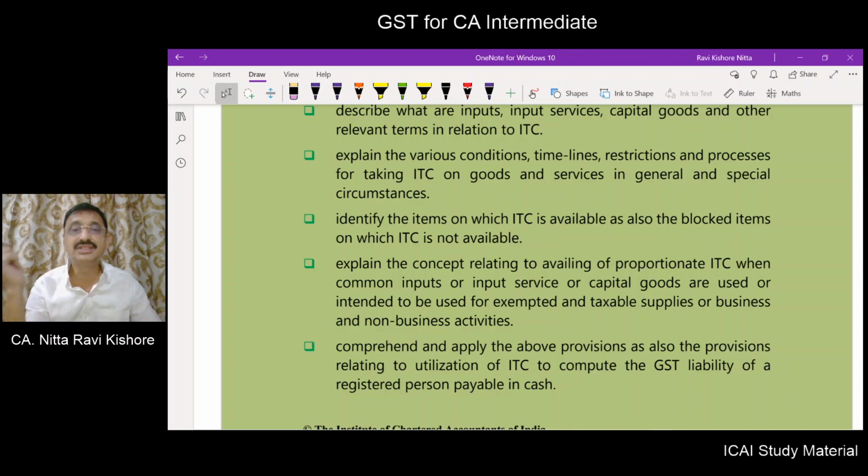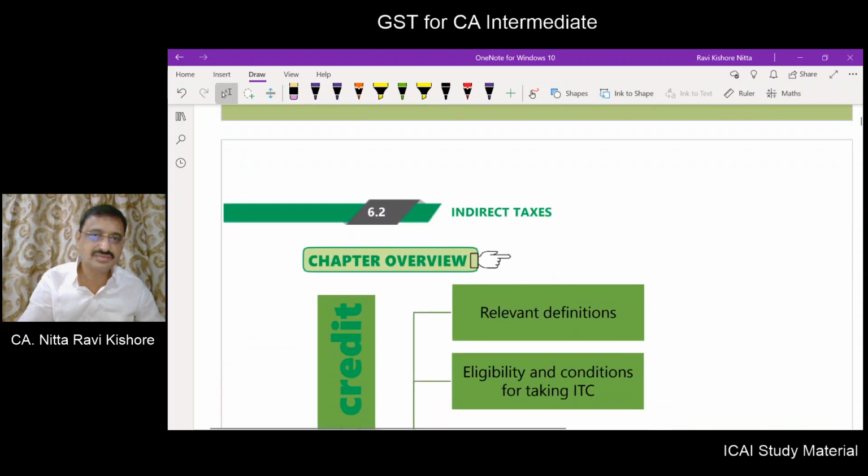However, what will be the net tax payable by him? The output tax computed minus the input tax credit available, subject to conditions. The balance amount he has to pay to the government. So we'll be able to understand, analyze, comprehend and apply the provisions of value of supply, time of supply, input tax credit, etc., and we will be arriving at the net tax payable by the registered person.